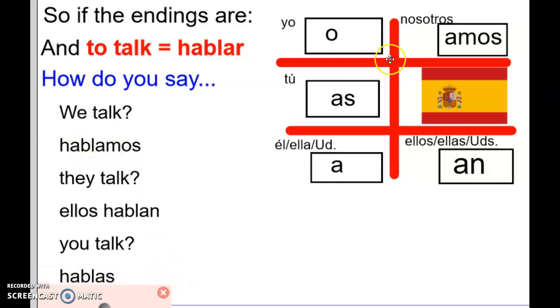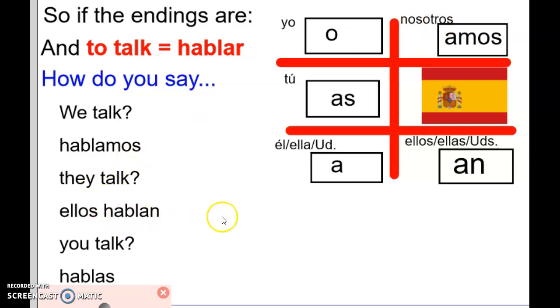Notice for these ones I didn't have to say the nosotros or the tú, I just said hablamos. That's because the amos can only go with nosotros, so I don't have to say nosotros, it's implied. If I say hablamos, that only can mean we talk. There's no other choice here. It has to mean we talk.